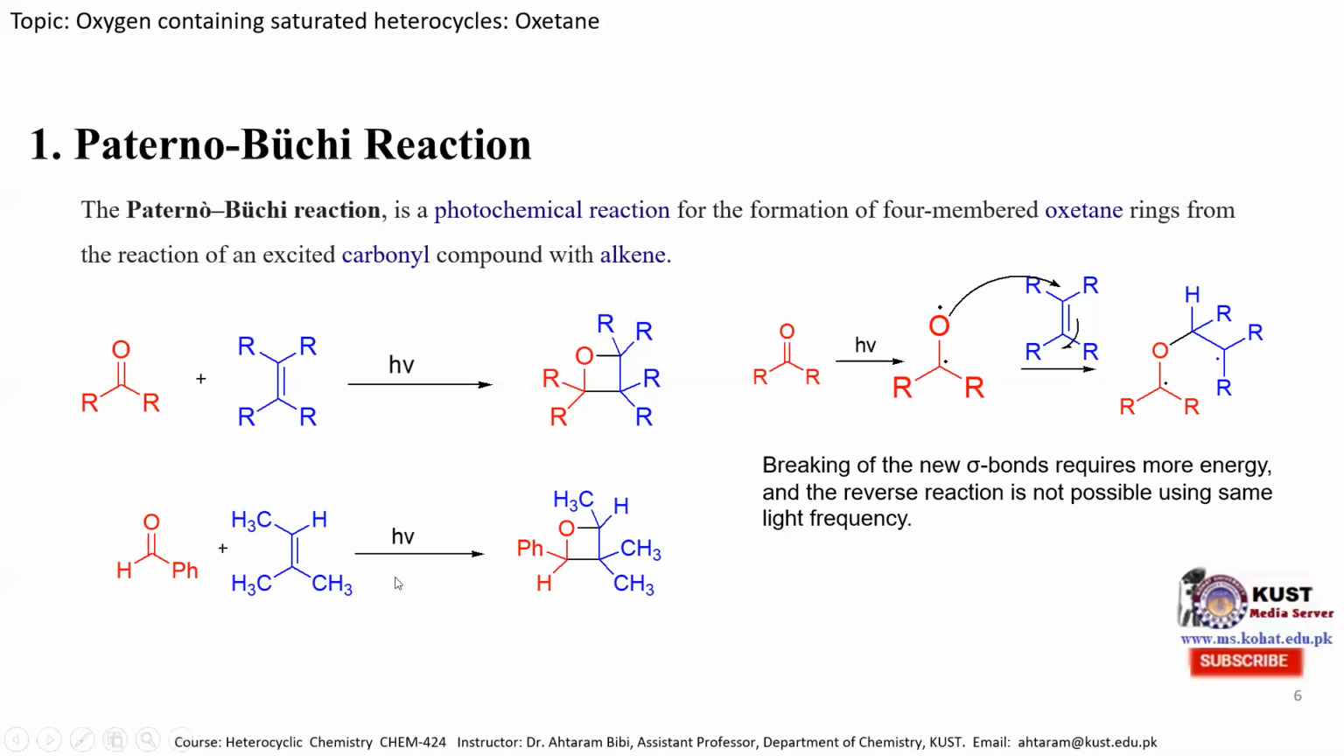Here is a reported example: when we reacted benzaldehyde with this alkene, we obtain this substituted oxetane molecule in the presence of photon, and the reaction proceeds in a similar way as mentioned over here, that first this carbonyl compound absorbs a photon going to an excited state and then combines with this alkene molecule to produce the oxetane molecule.